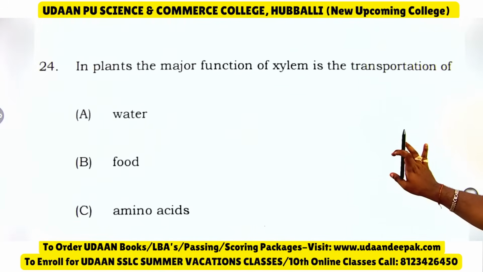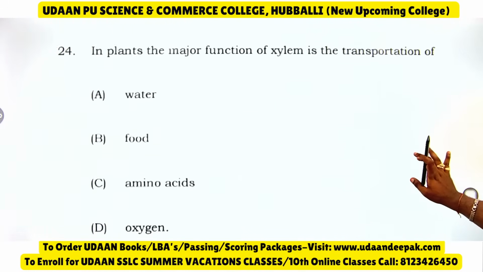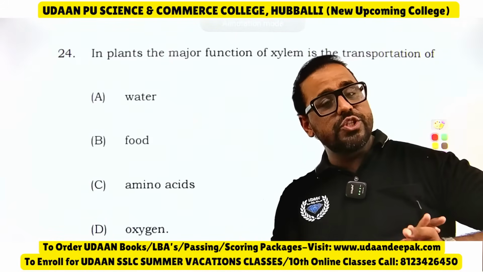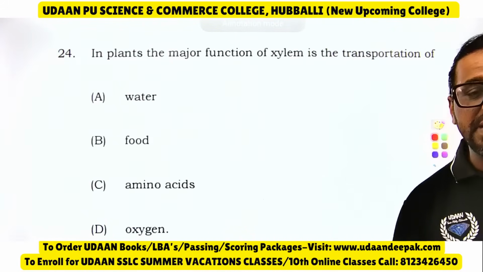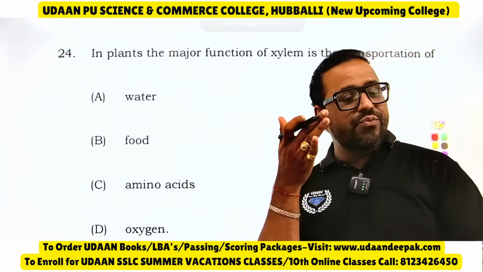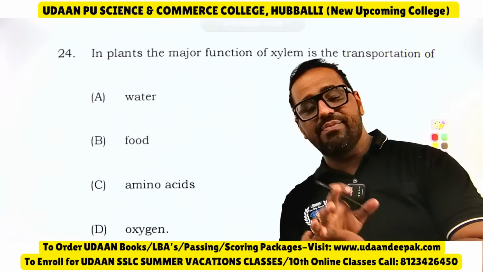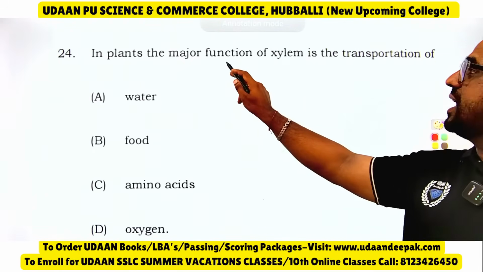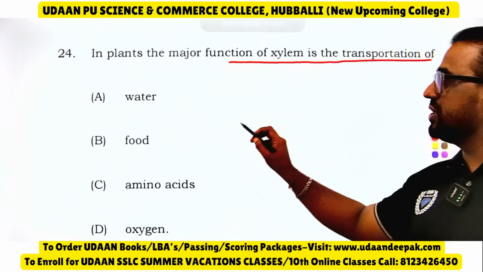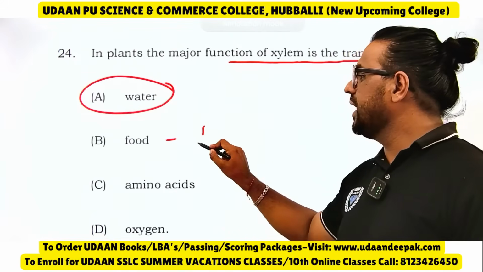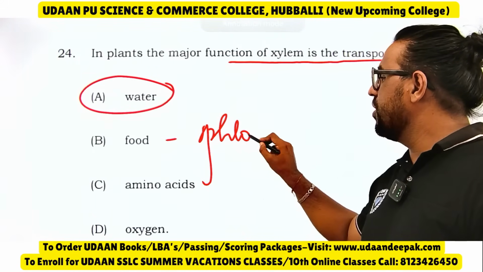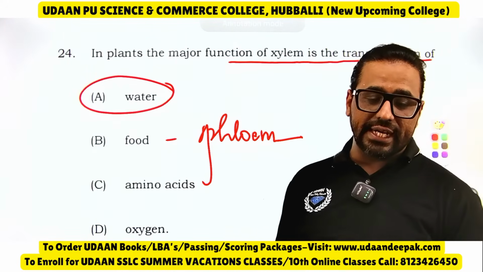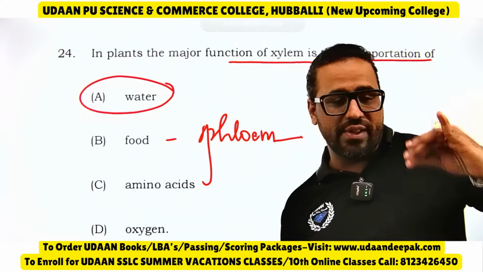In plant the major function of xylem. You know xylem and phloem, the main function everyone should remember here. Xylem is a water conducting tissue, whereas phloem is a food conducting tissue, because you have learned xylem and phloem in 9th standard. See, in plants the major function of xylem is transportation of water. If they give phloem, what would you write? You would write food, because phloem is a food conducting tissue and the food is transferred. Yes, excellent.